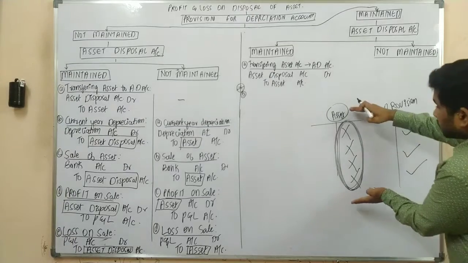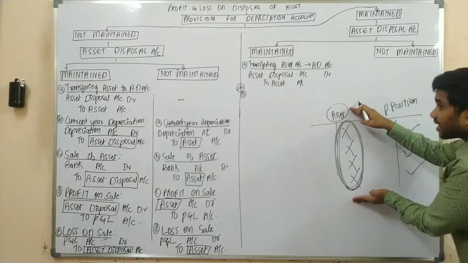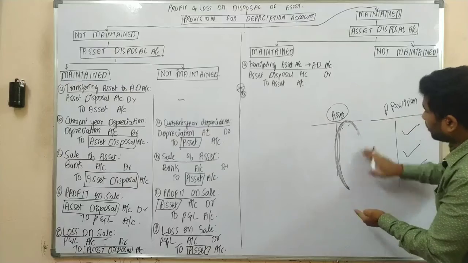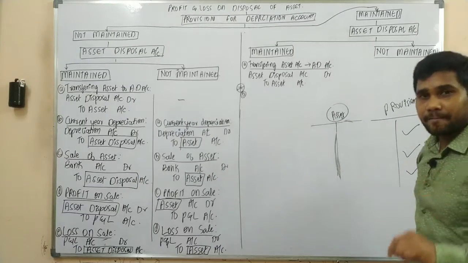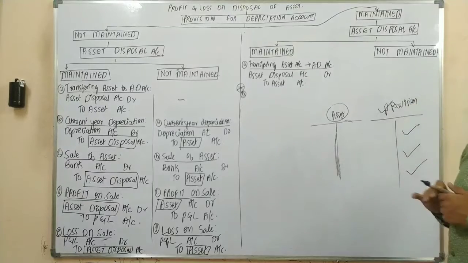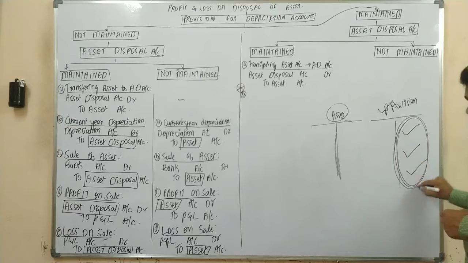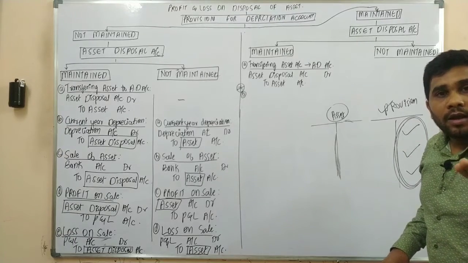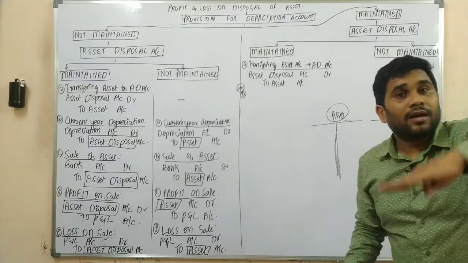So that means the asset account is not credited with your depreciation. Instead, you are maintaining a separate account, where this separate account is having your depreciation on the asset for the life of the asset.